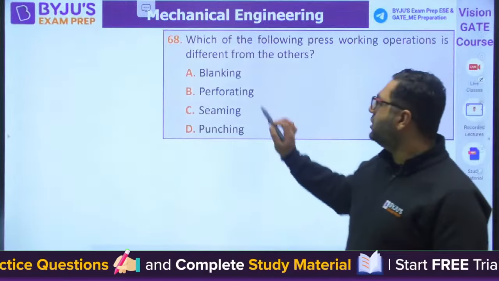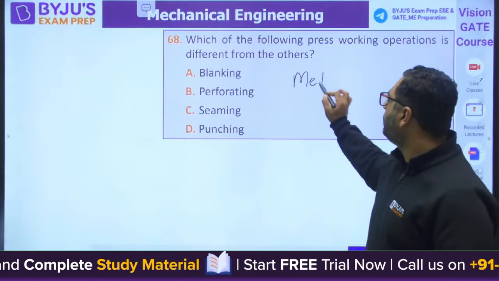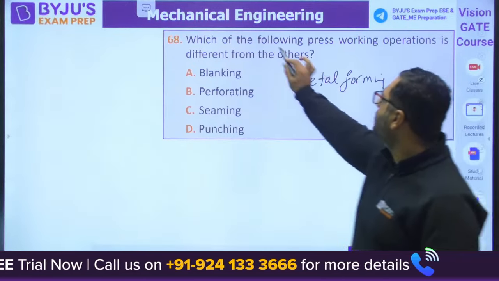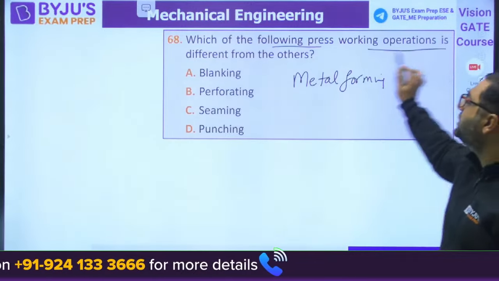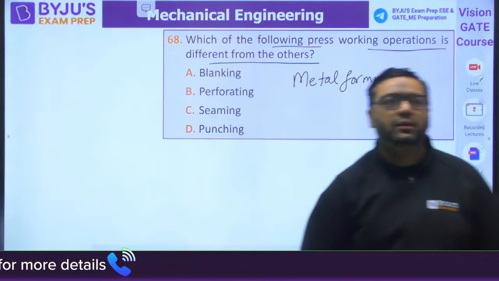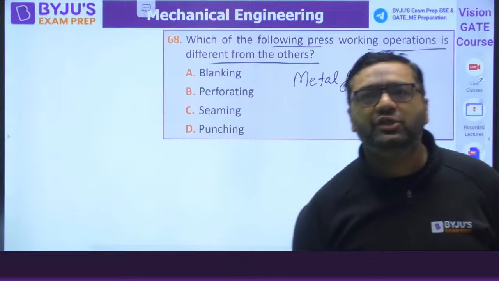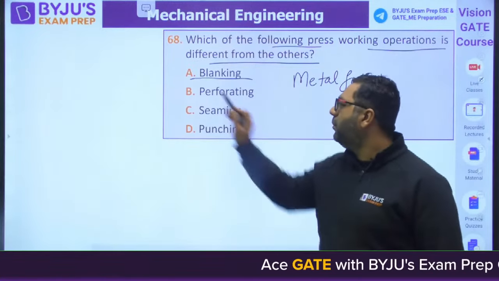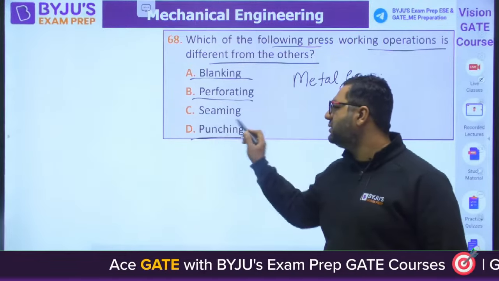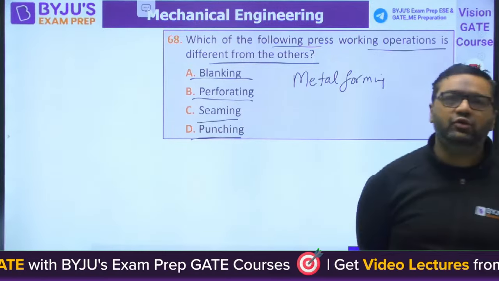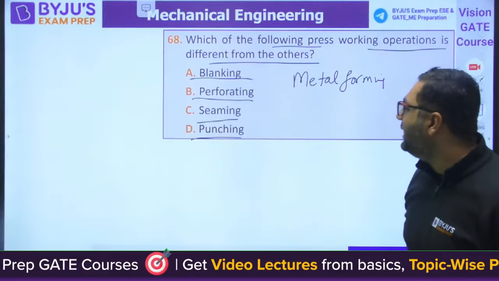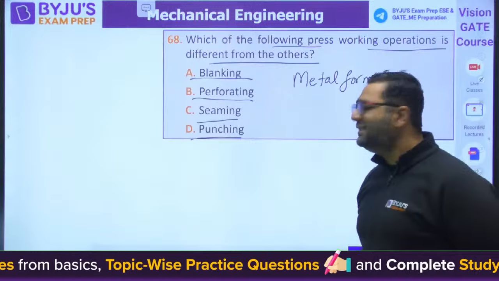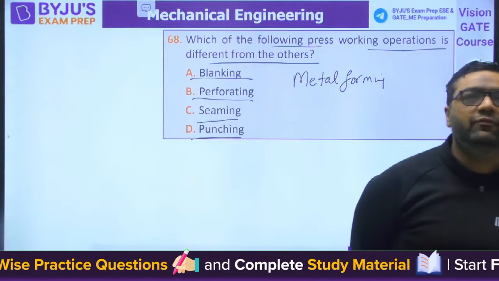This is easy question. Metal forming, sheet metal operation. Which of the following press working operation is different from others? Blanking, perforating, punching, seaming. Very easy question. You know, in blanking we make hole, perforating we make hole, punching we make hole, seaming what we do? What is the answer?